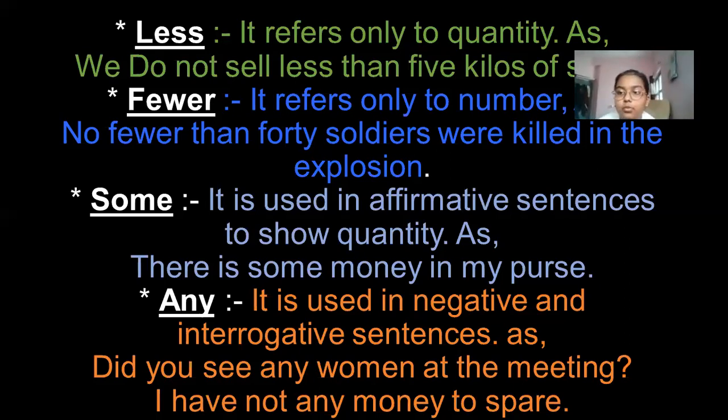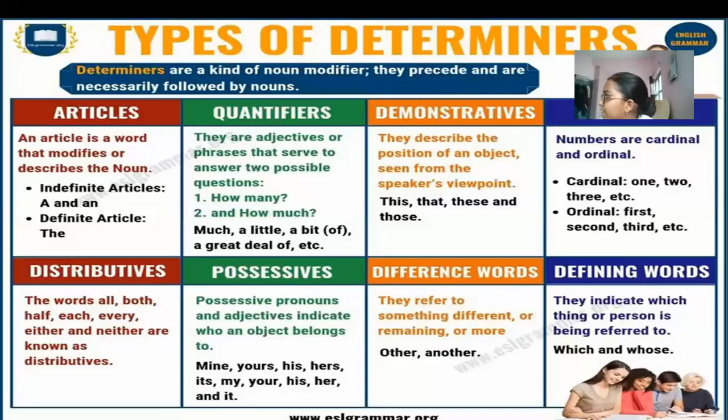Fine. After that, let's have a quick review of determiners, whatever we read from the beginning till the end. Determiners are a kind of noun modifier. They precede and are necessarily followed by a noun always. I have said before that determiners are the words which are used just before the nouns, and they clarify the noun. They never modify the noun. And what modifies the noun? The adjective modifies the noun.